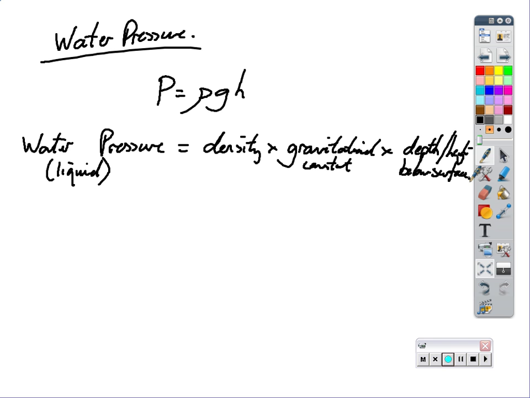surface. Now, what I'll show you is, we're going to just quickly go on to buoyancy, and what I mean by buoyancy. Buoyancy is what keeps things afloat when they're in the water. Okay? How do we keep things afloat when they're in water? Right, and we'll have a look at that. I'm going to show you a little experiment here, and we'll see if it works. And we'll try and talk about buoyancy.